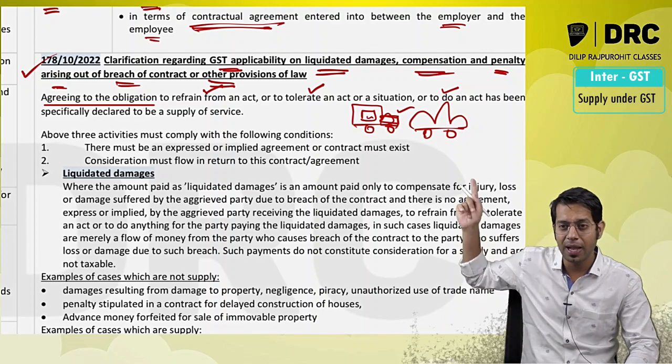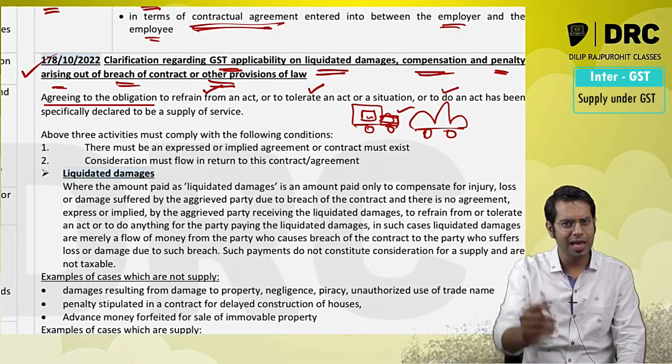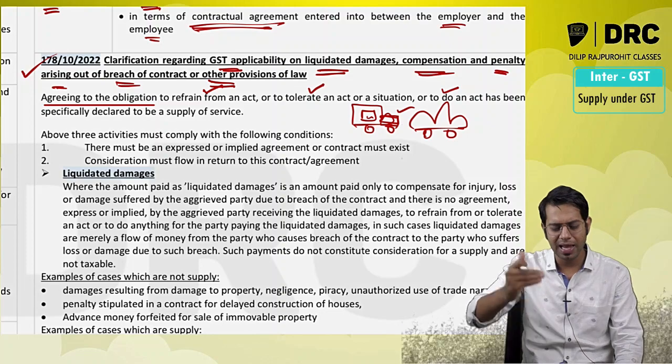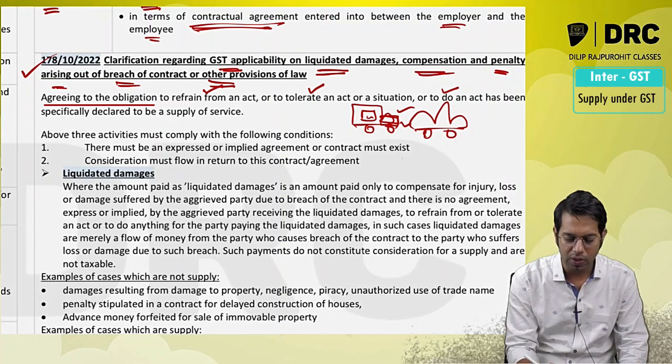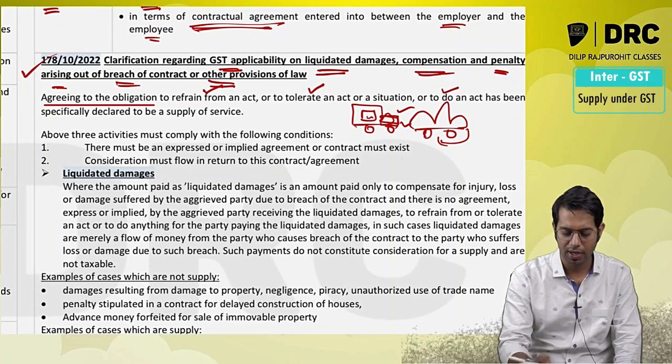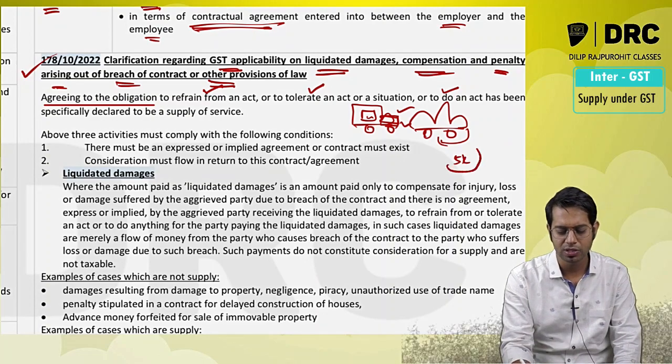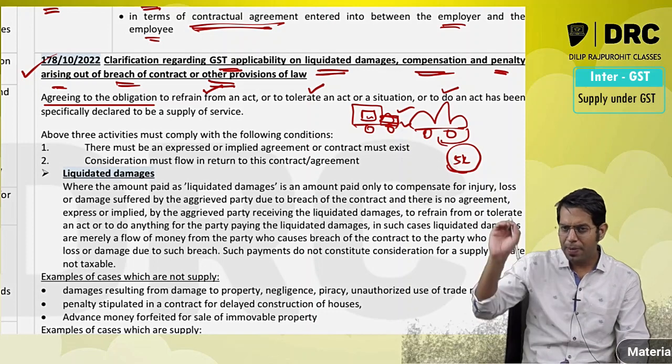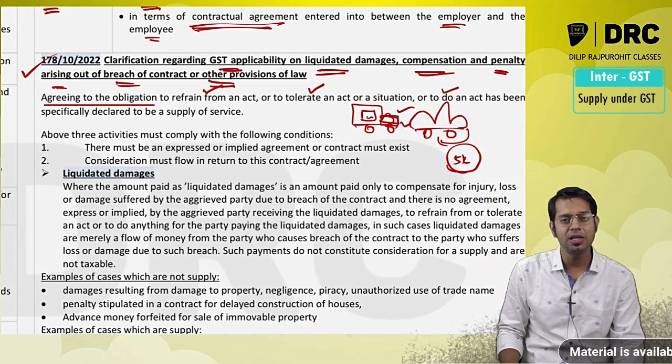Because of that, what happened, I hit a car. There was a car standing in front of me on the signal. I hit this particular car. Now this car owner came and told me, sir, you have damaged my car. He fought with me for 5 seconds, and then he told me, sir, you pay me 5,000 rupees for this particular damage which is caused by you.